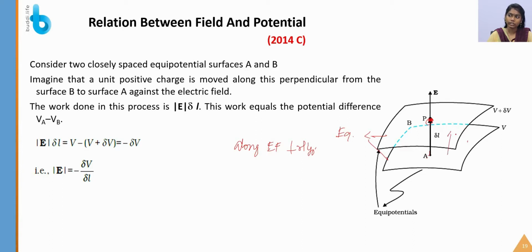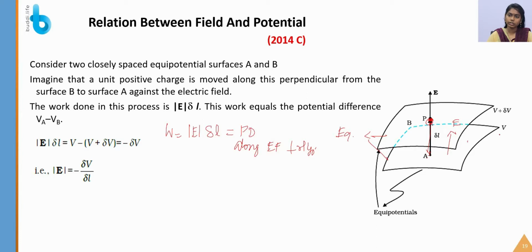So here the direction of the electric field is towards this side. So I have to do some work to bring the charge from the surface B to A against this electric field, right? So the work done is equal to the electric field, that is the magnitude of the electric field, times the change of length, this is the del L. Okay. So I am equating the work to the potential difference.